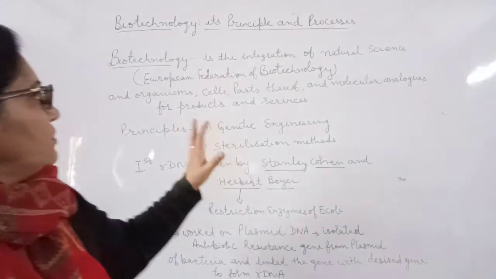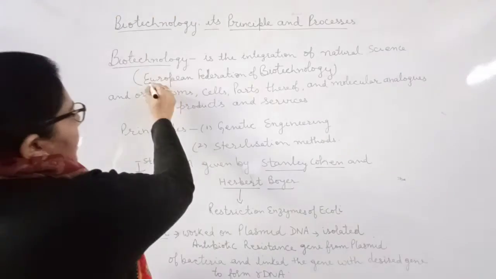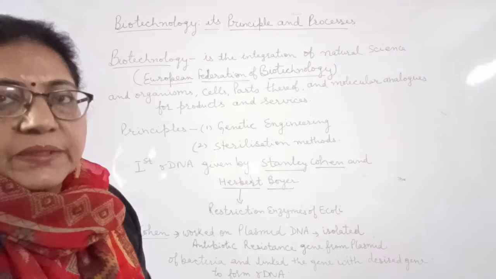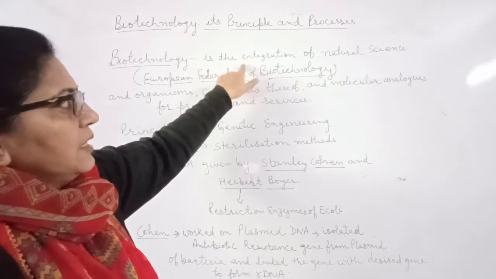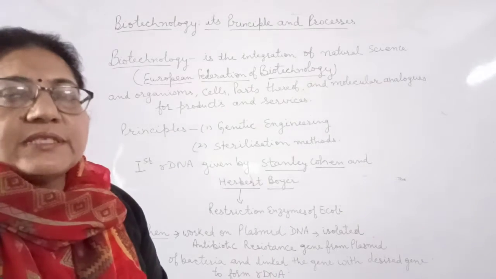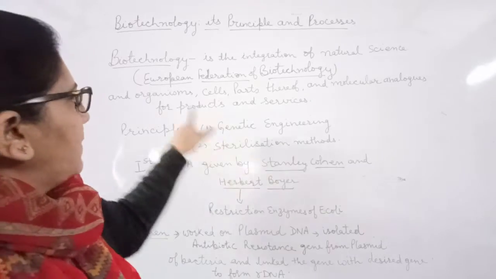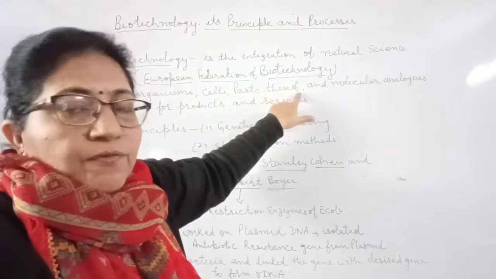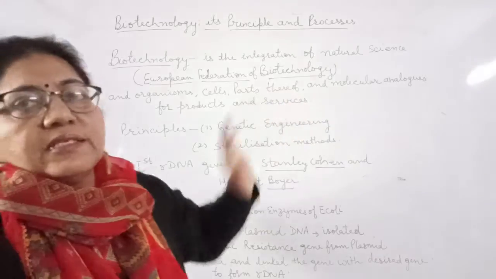So today we are going to start with the definition of biotechnology given by the European Federation of Biotechnology. That is, modern biotechnology is the integration of natural science, which is the living organisms already having in them, the enzymes they are having, the strains they are having, and organism, cell, parts thereof, molecular analogues for the products and the services.